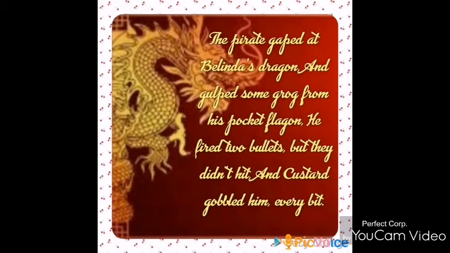Now when the pirate sees this dragon, he is open mouthed, gaping with his mouth wide open. He is amazed to see a huge dragon in front of him, and he sees a dragon as a pet animal. Belinda's dragon, that is Belinda's pet, it is a possession of Belinda. And he's shocked, he's surprised, and gulped some grog, and gulp is swallowed some grog. Grog is a liquor, wine, from his pocket flagon. So he was carrying some flask in his pocket, and he had some wine so that he's infused with all energy and strength to fight this huge monstrous dragon.